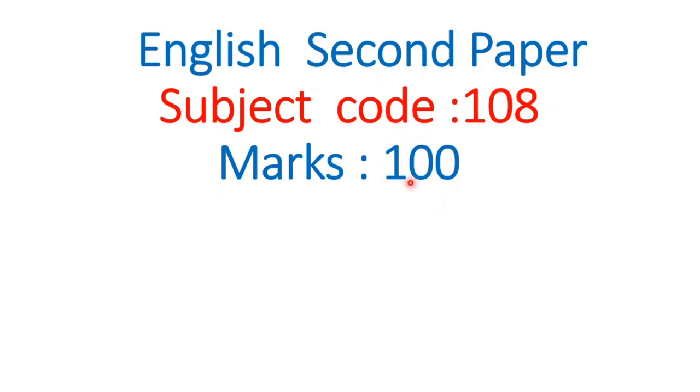Among these 12 items, there are various topics: articles, prepositions, fill in the gap with phrases or clauses, fill in the gap, completing sentences, narration, transformation, pronoun referencing, punctuation, antonym, synonym, and connectors also. I have not mentioned them following the serials. Okay, dear student, so these are the items.